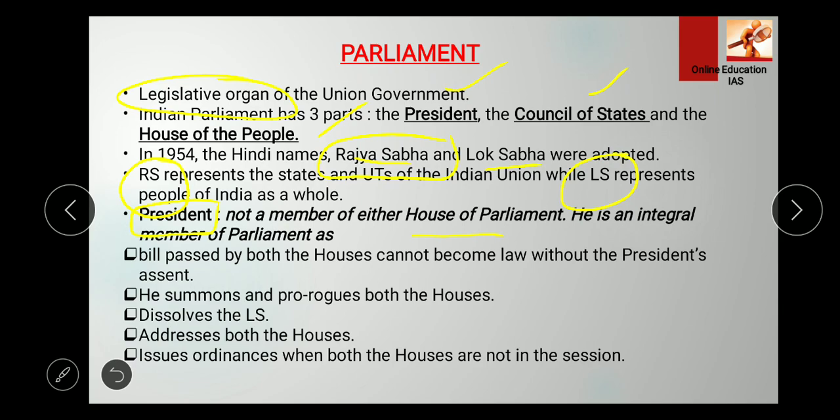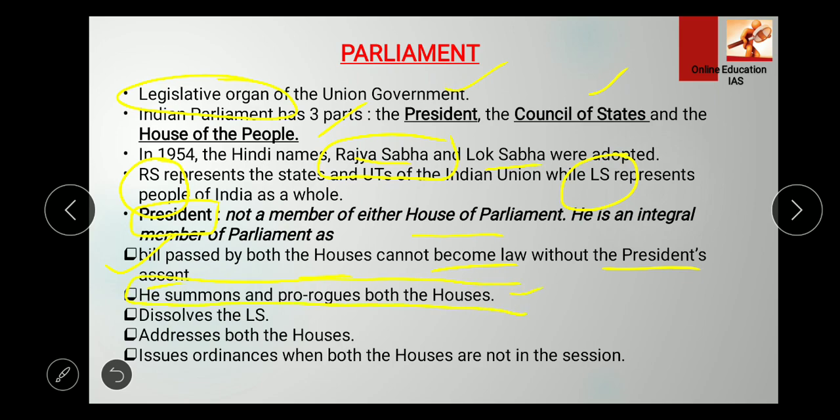The bill passed by both the houses cannot become law without the president. We have all studied that after the bill is passed by both houses, the president gives the assent. Otherwise the bill doesn't become the act, right? He summons and prorogues both the houses. This statement is very, very important.